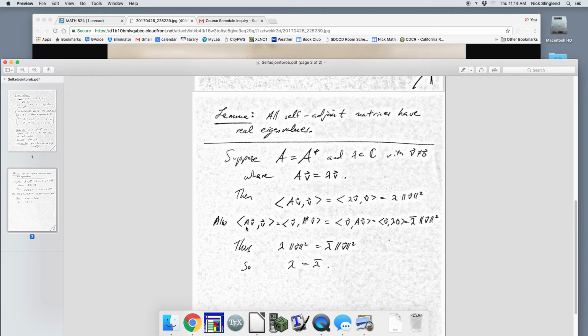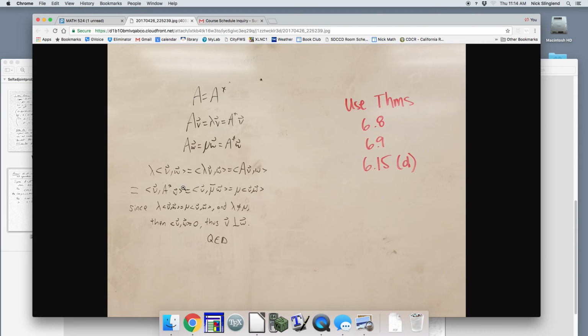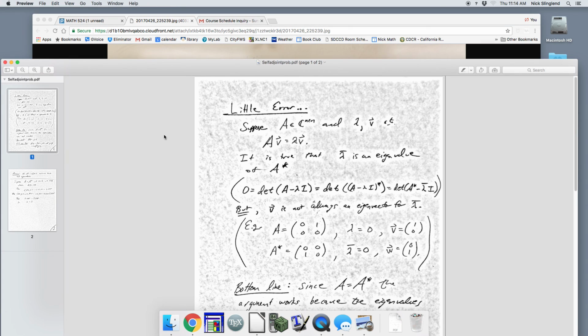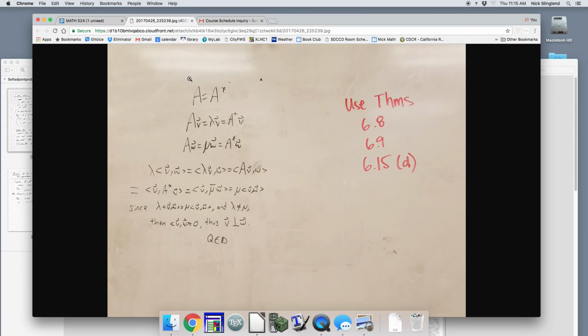The same thing, starting from the same point, AV inner product V, is V inner product A star V, which is V inner product AV, because A is self-adjoint. So that's V inner product lambda V. So lambda bar comes out, and it's lambda bar times the norm of V squared. So what we've got is lambda times the norm of V squared equals lambda bar times the norm of V squared, so lambda equals lambda bar. So the eigenvalue is real. And so you can actually just use that here. You can use this idea that mu bar equals mu, and we don't really have to worry about that little logic problem that I wanted to talk about.